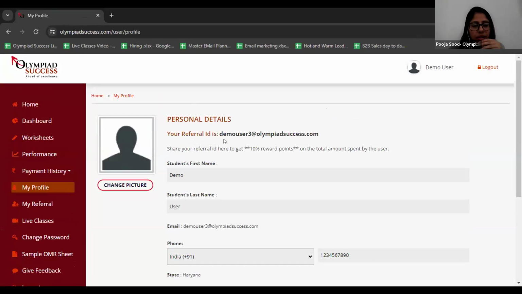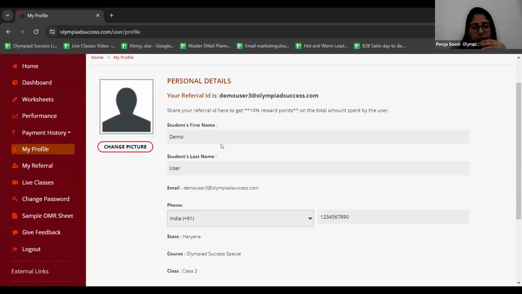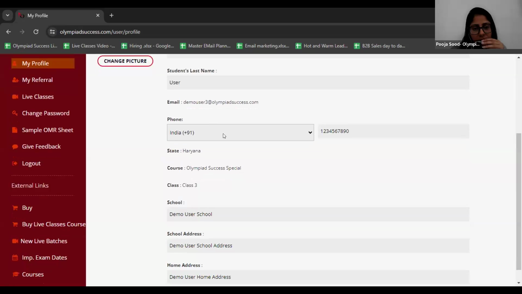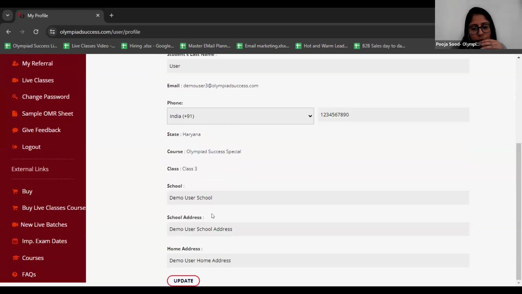So this is the personal tab. After clicking on login, you'll get this personal tab on your screen wherein you need to check these details carefully. If there are any errors, you can just rectify these errors and click on the update button. All right.